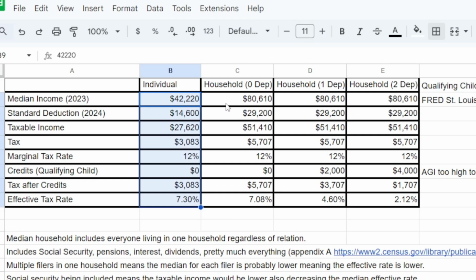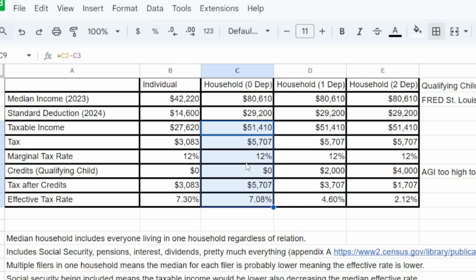I did the same for households with 0, 1, and 2 dependents. I also calculated this as if they are married filing jointly. So I used the standard deduction for married filing jointly. See, that's $29,200. For 0 dependents, the taxable income is $51,410, giving us a tax of $5,707.